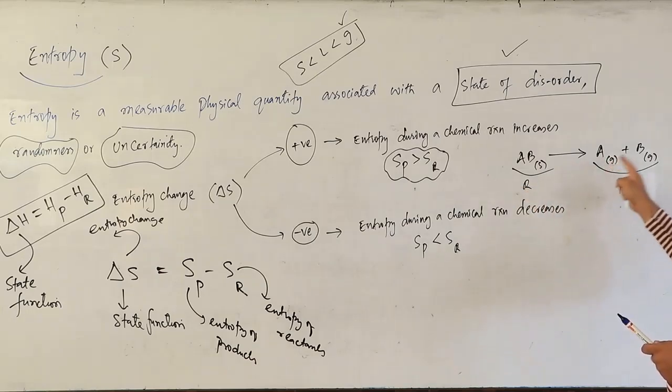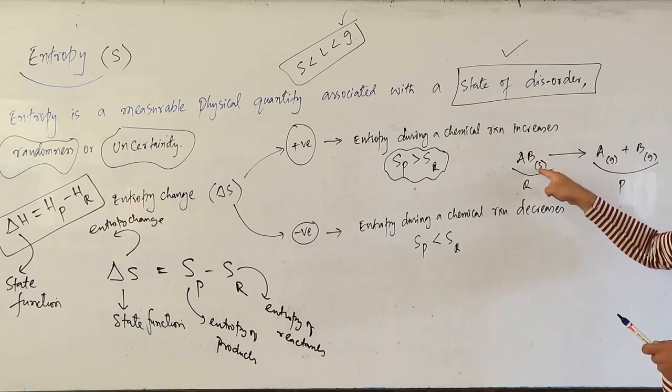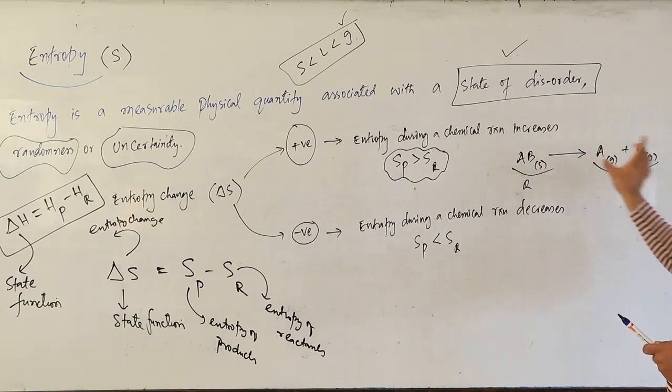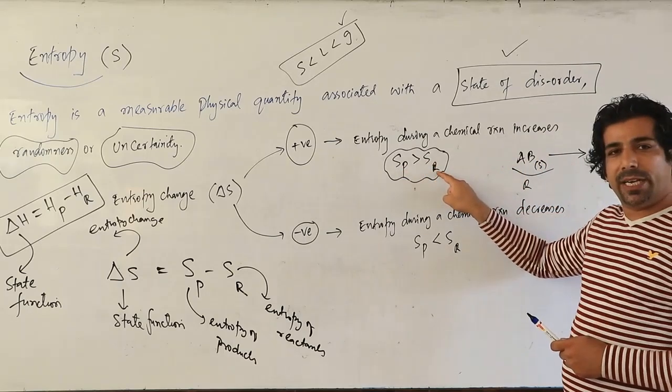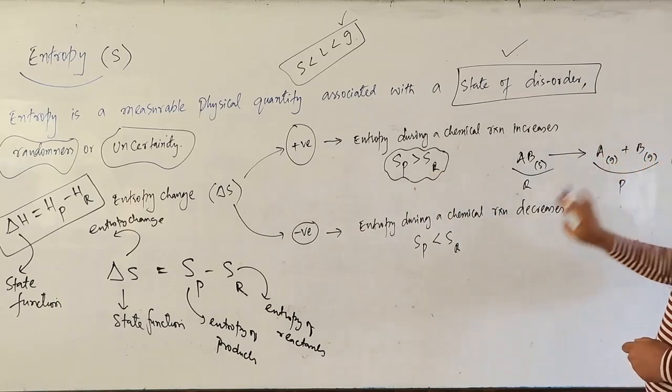Because products are gaseous and reactant is solid, my dear friends. That means products will have more entropy than reactant. That means Sp will be greater than Sr. Yes, my dear friends. Let us take the reverse of this.